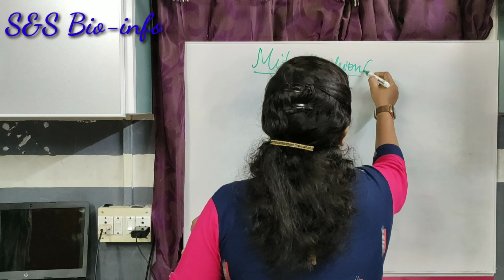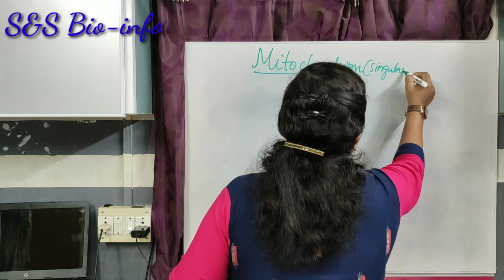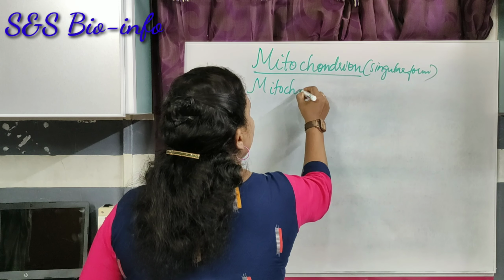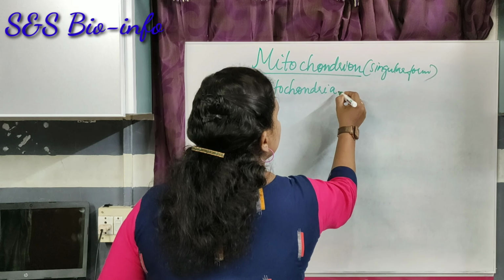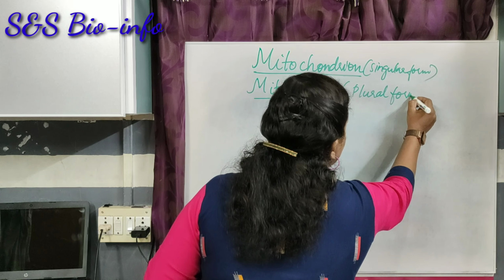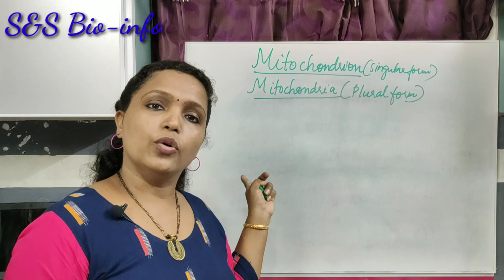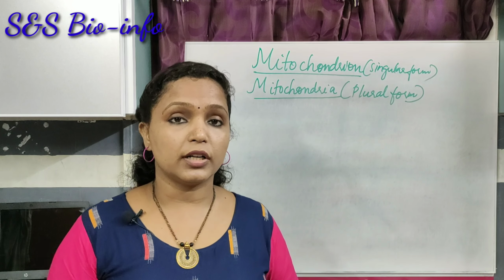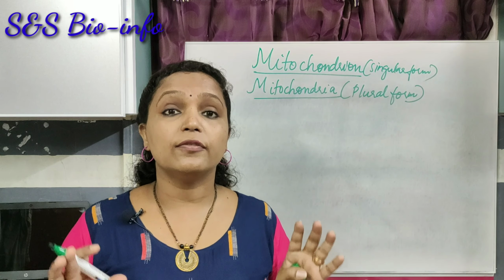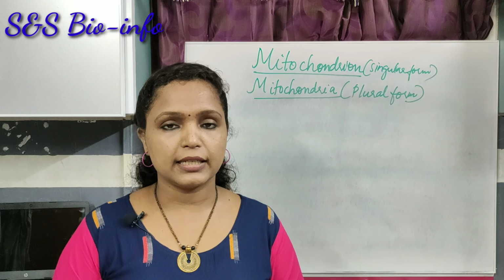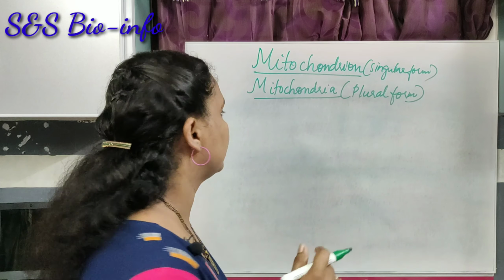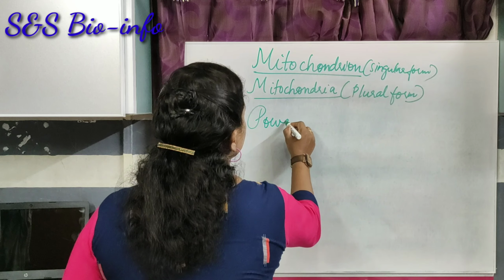Mitochondrion is the singular form, while mitochondria is the plural form. Mitochondria are the most important cell organelles of the cell. These are mainly found in most of the eukaryotic cells. These are also known as the powerhouses of the cell.